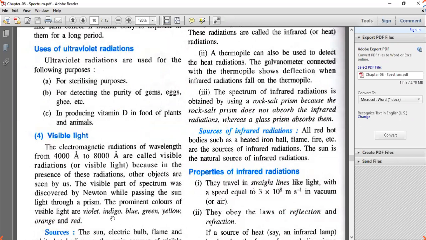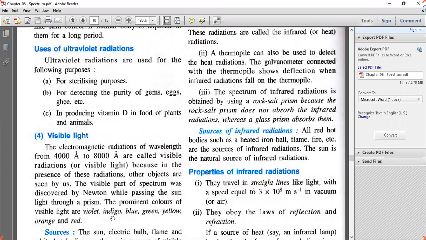If there is impurity in gems, eggs, and ghee, they produce blue fluorescence. It means they shine in blue color, and that indicates that there is an impurity. So for detecting the purity of gems, eggs, and ghee, ultraviolet radiations are used.